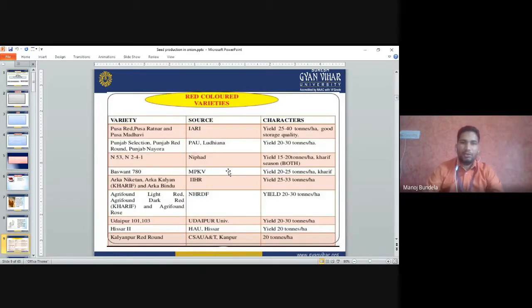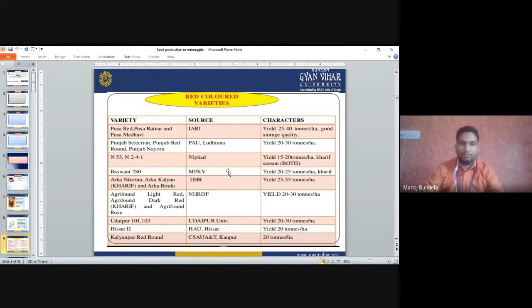Now red onion varieties: the name of the varieties, their source and their characteristics. First are Pusa Red, Pusa Ratnar and Pusa Madhvi. They are developed at IARI, New Delhi. The yield is 25 to 40 tons per hectare and they have good storage quality.